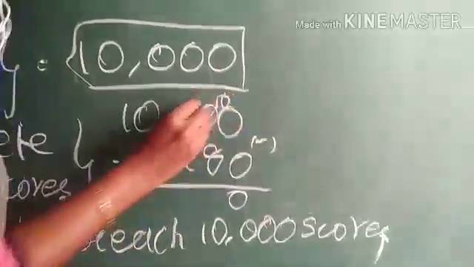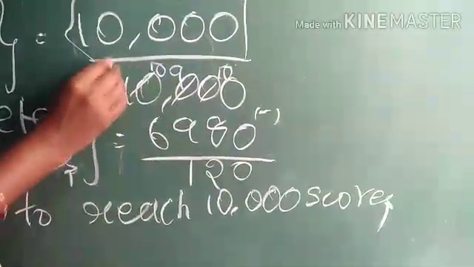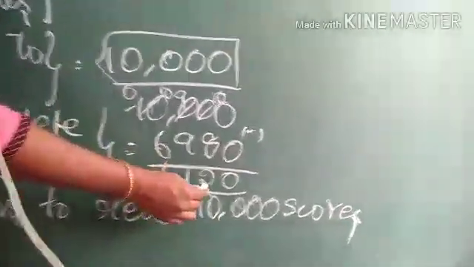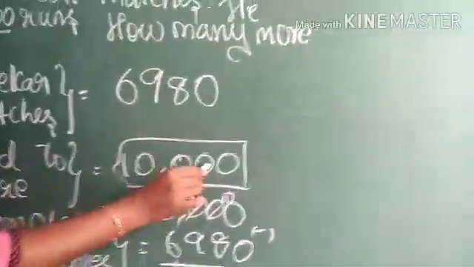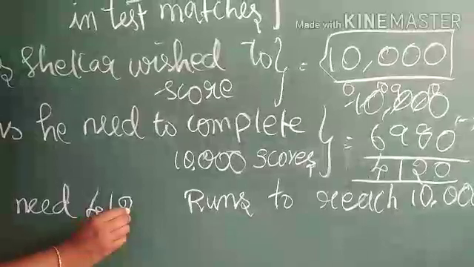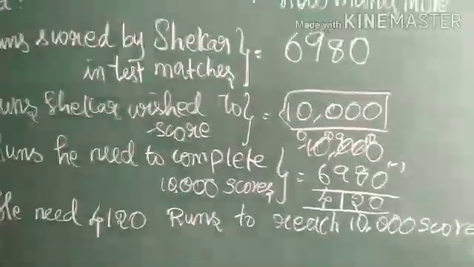0, you have to borrow 9, 1, 10, 0. So, he needs 4,120 runs to reach 10,000 scores. So, he needs 4,120 runs to reach 10,000 scores.